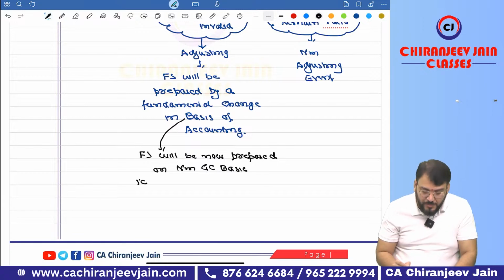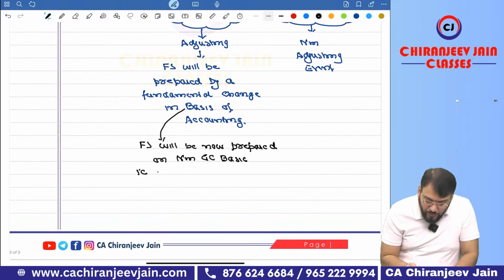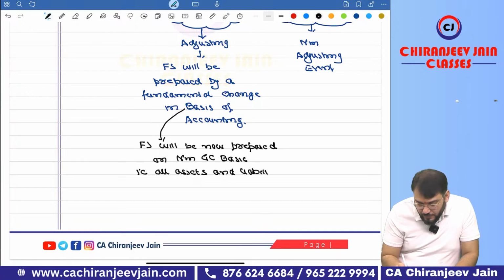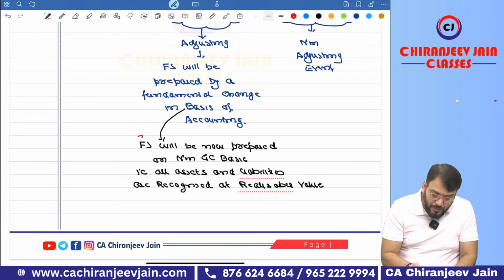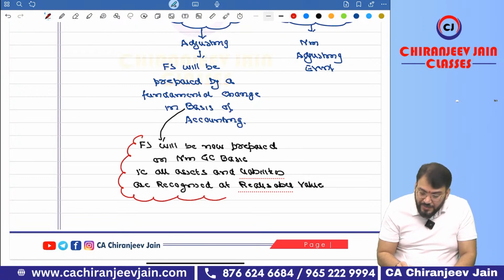That is, we can say in this way, all assets and liabilities are recognized at realizable value.